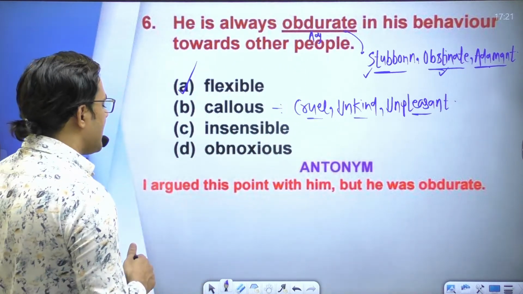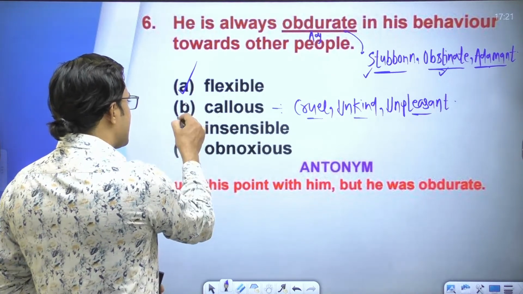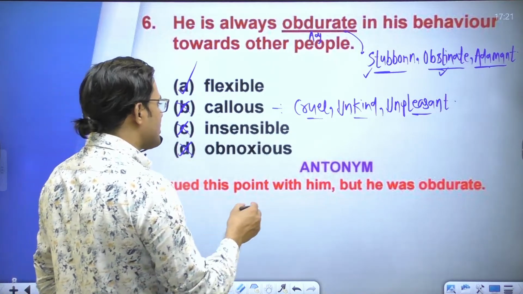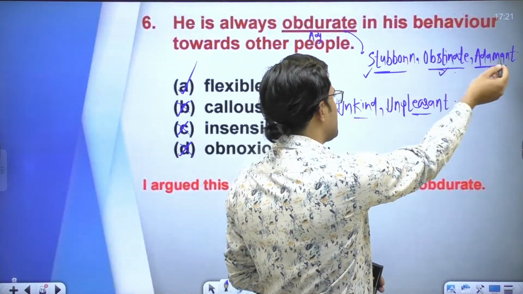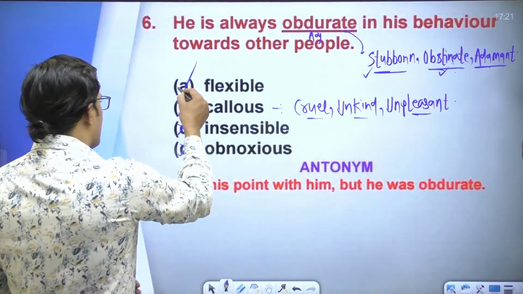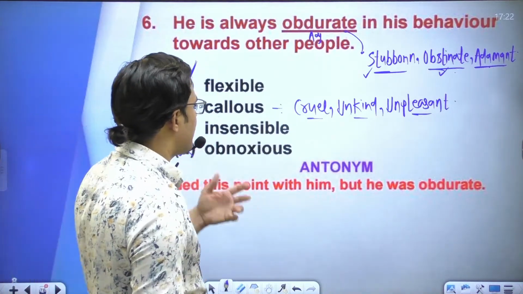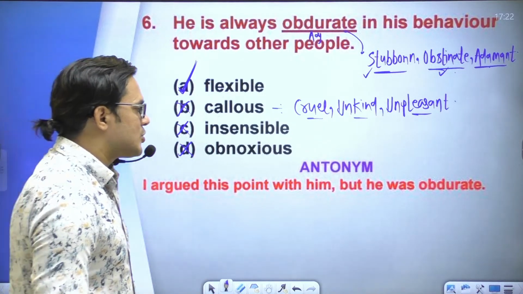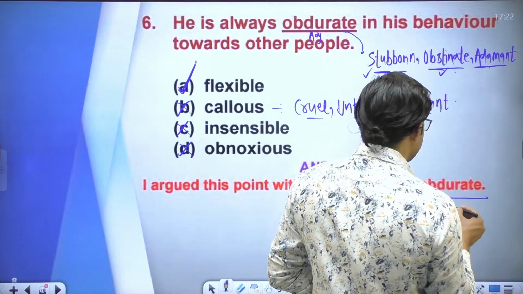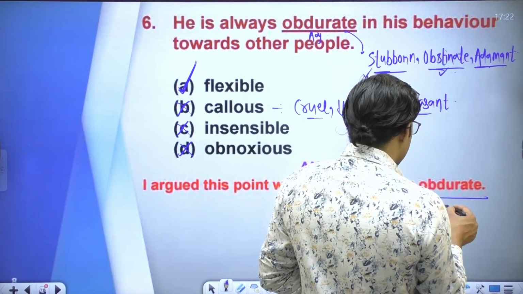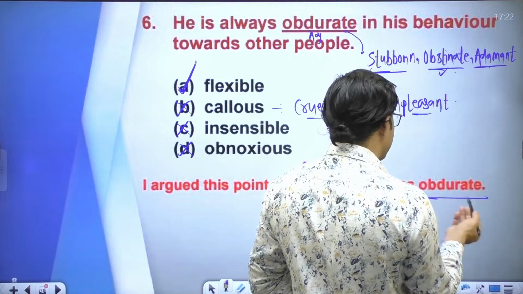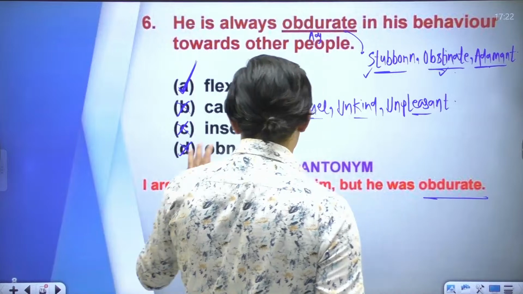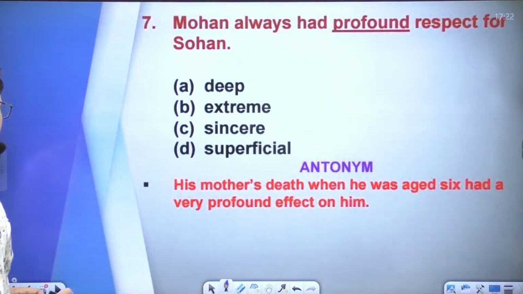Insensible is also cruel, unkind, or stubborn, and obnoxious also means stubborn, obstinate, adamant, right? So the opposite of obdurate is flexible. I argued this point with him, but he was obdurate, meaning he was stubborn. So option A is the right answer. Let's move to the next slide.